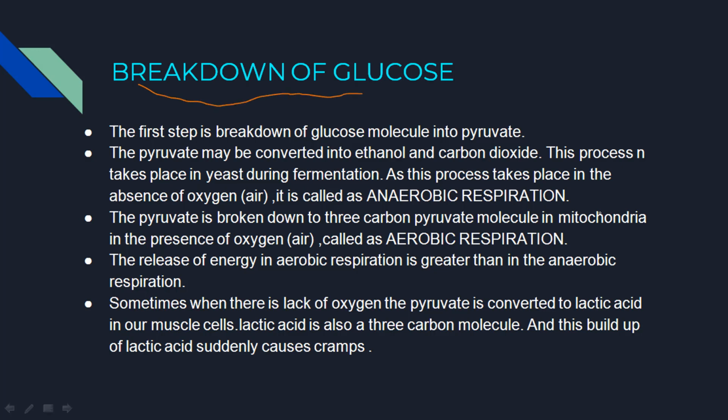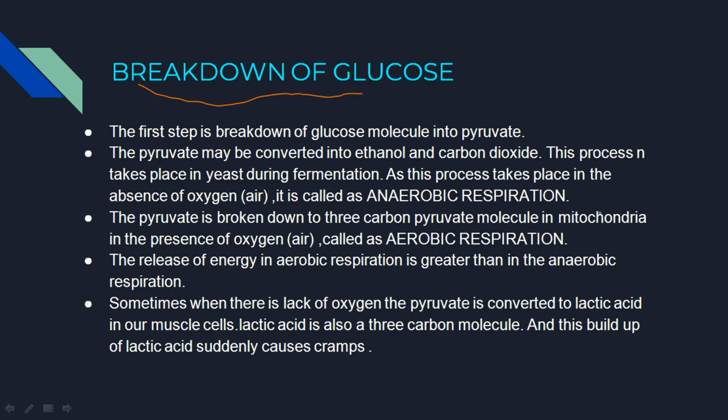As I said earlier, glucose is a 6-carbon molecule, and the formula for glucose is C6H12O6. That means it contains carbon, hydrogen and oxygen.